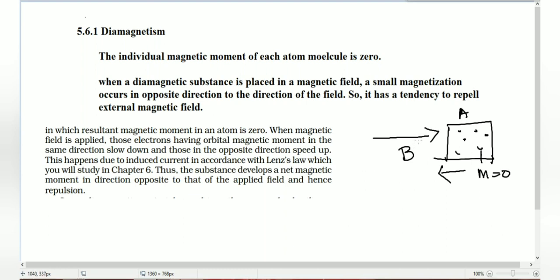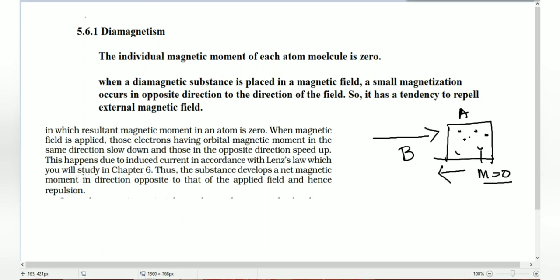I will explain through some experiment, but again I repeat. This is our original magnetic field. If we apply it to the diamagnetic substance, it will produce some magnetization, but in the opposite direction. Before we applied the magnetic field, the magnetic moment of the substance is equal to 0, right? So shall we see through some experiment here? But you have to notice one important thing.